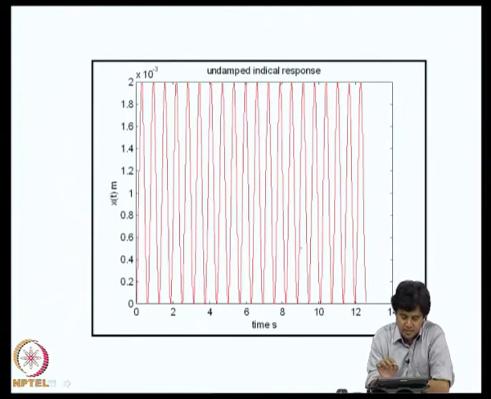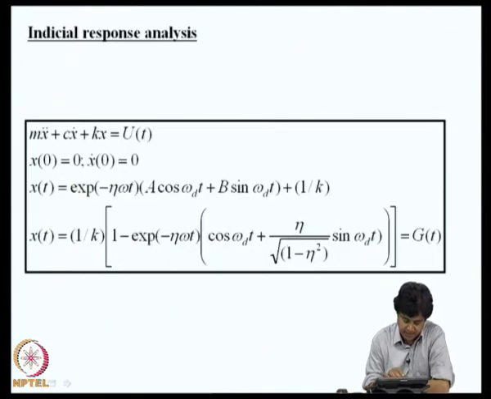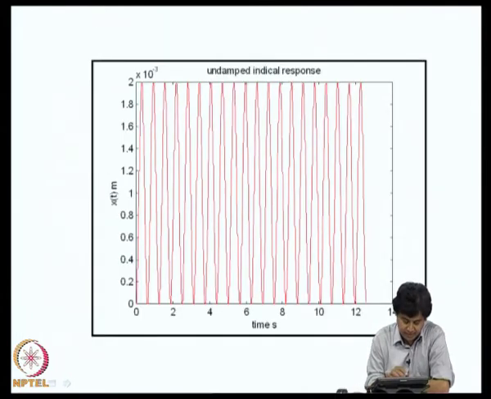How does initial response look for an undamped system? You can see here, if damping is 0, this will be 1 and this part is 0, I get 1 minus cos omega t. So, that is depicted here, the function is oscillating about the value of 1, not about 0, because it is 1 minus cos omega t, and this is the undamped initial response.